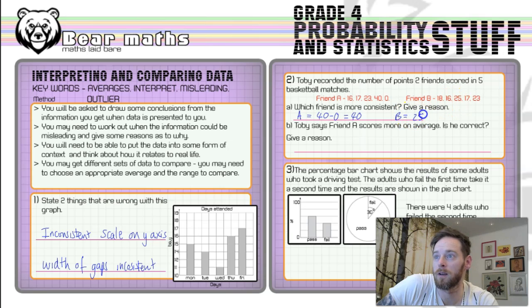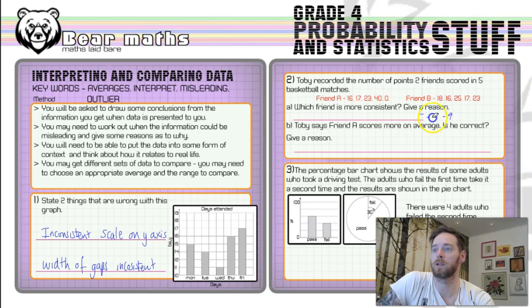So 25 minus 16 is 9, therefore friend B is definitely more consistent. All right, and the reason is they have a smaller range of results. And that was what we need to write. So B, because the range is smaller. Okay, the smaller the range, the more consistent something is.